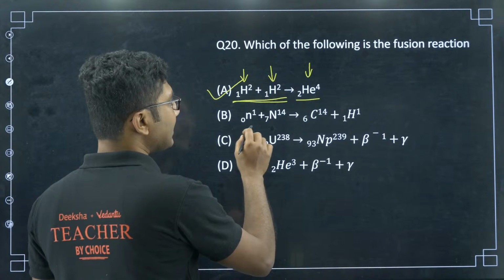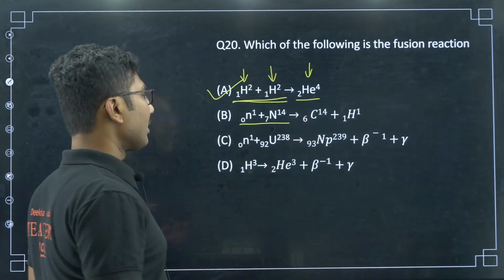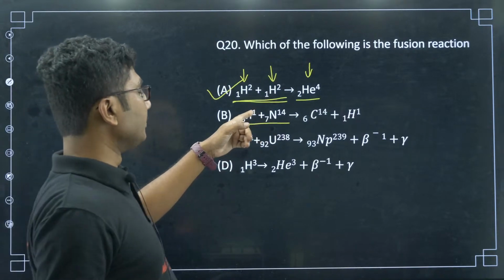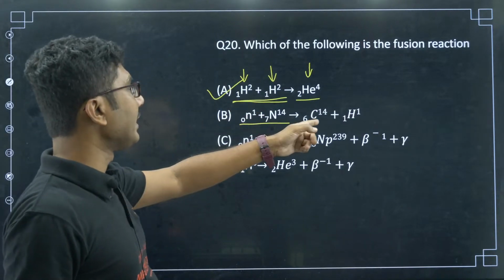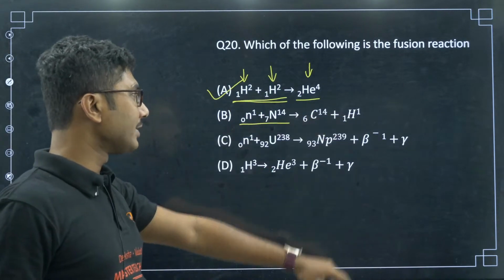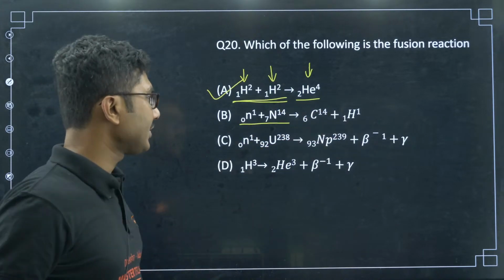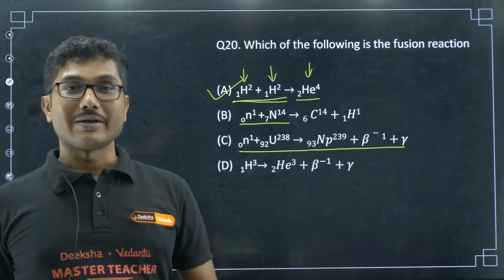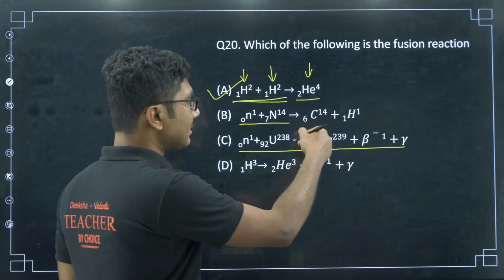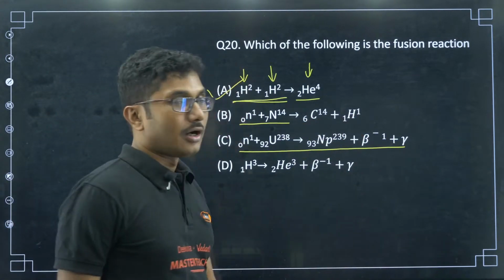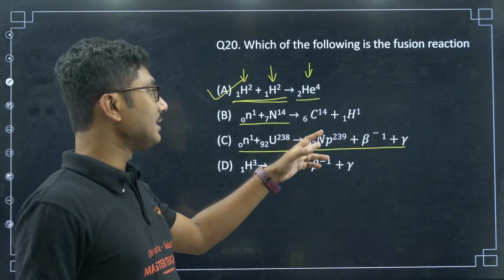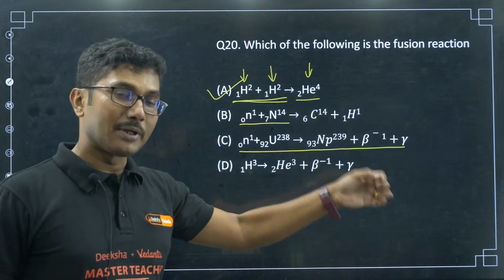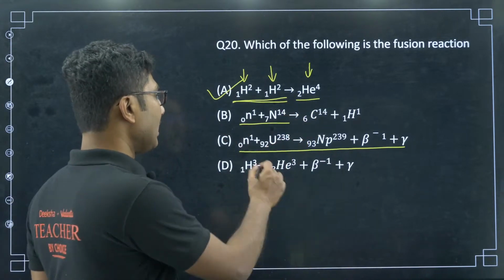Now, here you see, you are injecting only a neutron into nitrogen to make it carbon C14 and hydrogen. So, this is not a fusion reaction, and this is basically the main reason for your nuclear fission. That is, after this state, this breaks down into heavier lighter nuclei to provide a lot of energy. This is the stage where it is used in atomic bombs and nuclear power stations. This is the main reaction.